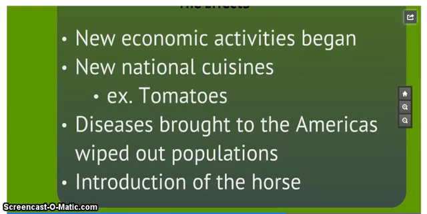Once again, these diseases changed the course of history. And the introduction of the horse. The horse was introduced to the Americas. This is not a native thing for the Americas. The Europeans had horses and they brought them over. Same thing with pigs and cows.